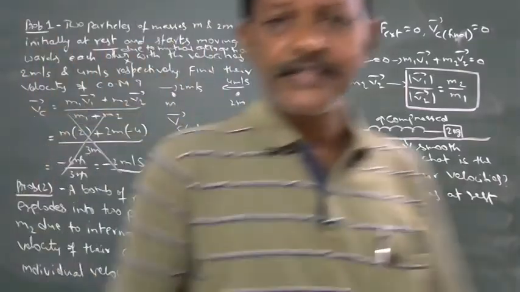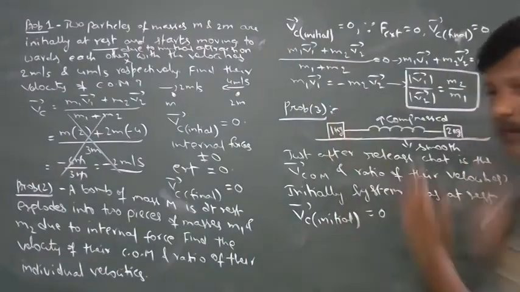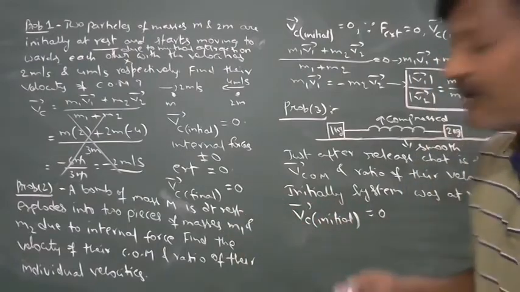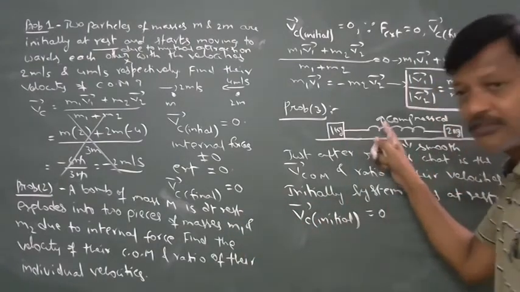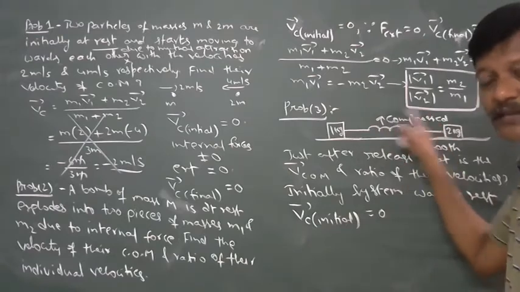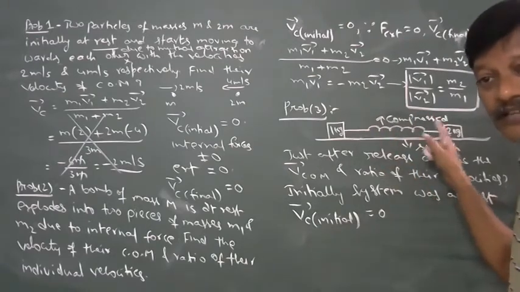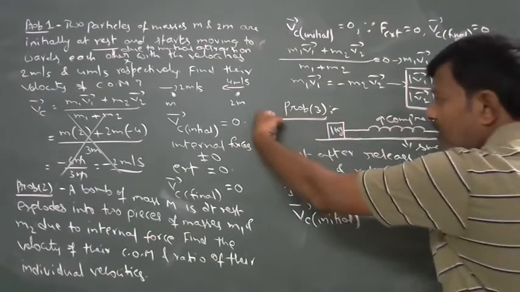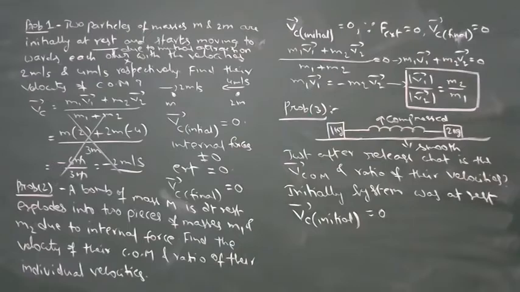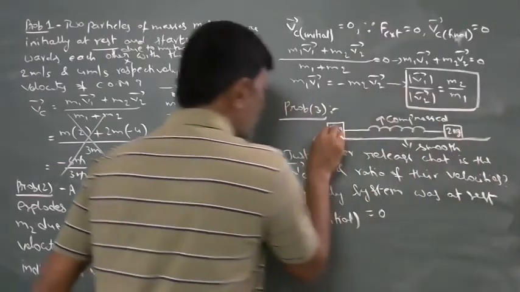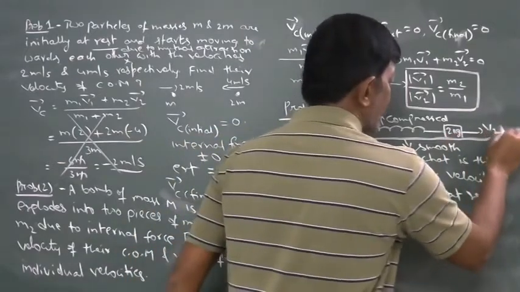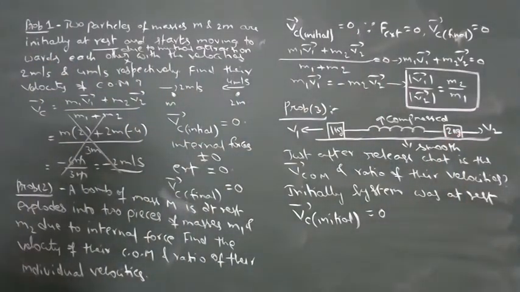Just after release means these two blocks are allowed to move. Then the spring force developed in the spring, that is the restoring force, pushes this block towards left and this block towards right. Let this block gain a velocity V1 and this block gain a velocity V2. They are unknown values.